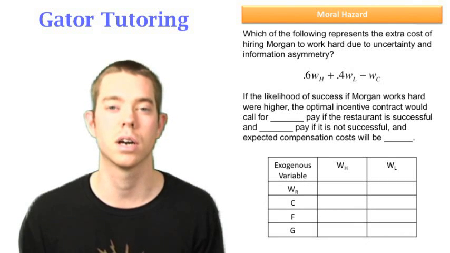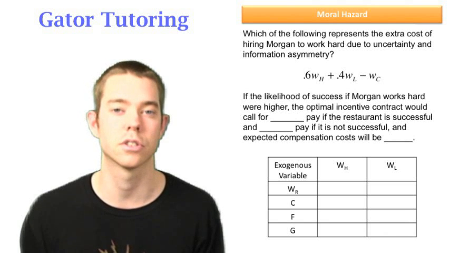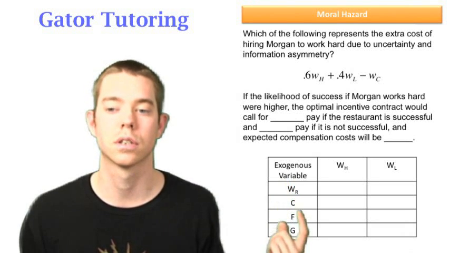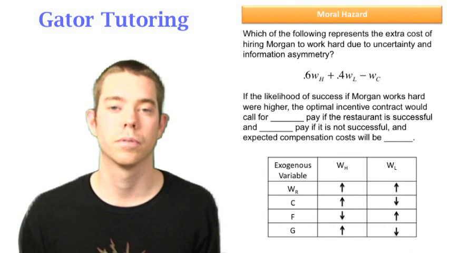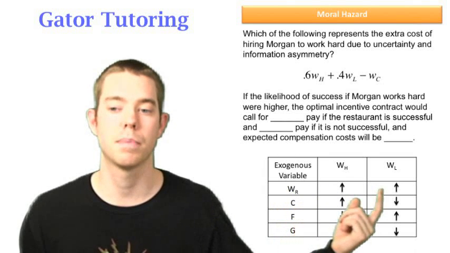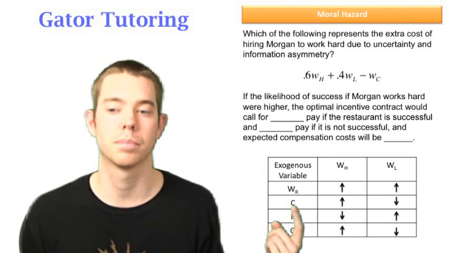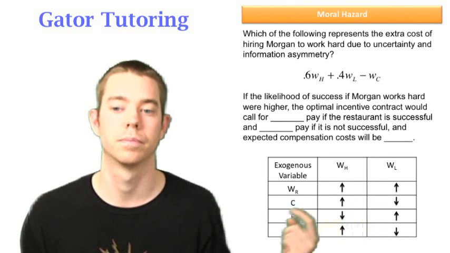Usually I'm not a fan of memorizing, but a lot of these are counterintuitive, they're hard to think about, so just memorize this chart. This chart says, as these variables increase, what happens to my high wage and my low wage? So, for instance, as my reservation wage goes up, both my high wage and my low wage have to go up. If the cost of my hard effort goes up, well, my high wage has to go up, and my low wage actually goes down.